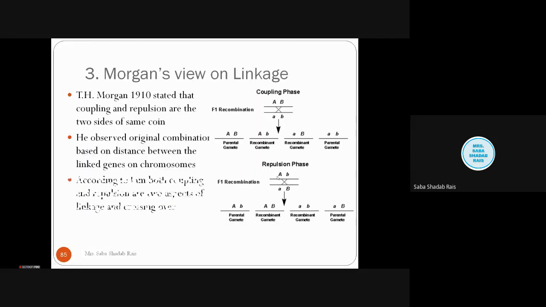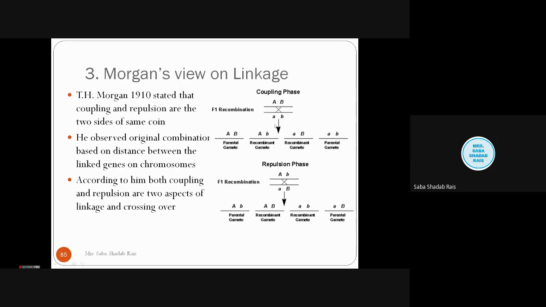So, what Morgan said is that whatever cross happens, coupling phase or repulsion phase, the results will be the same. When he observed the cross, he found many types of results. He got capital A, capital B type of parental gamete, and he found the recombinant gamete. These are the gametes.